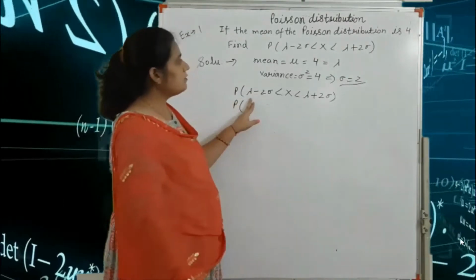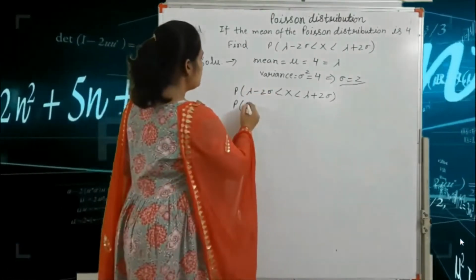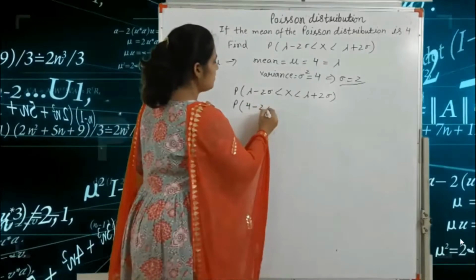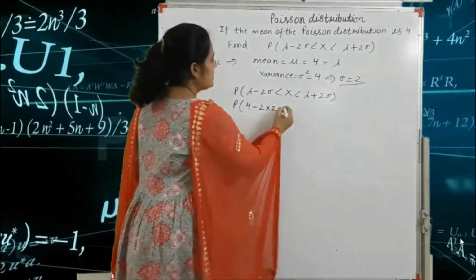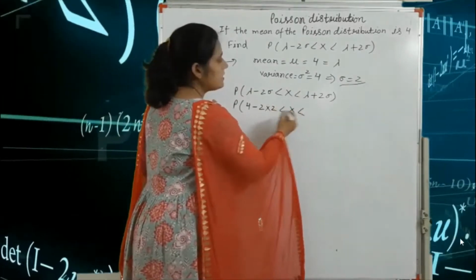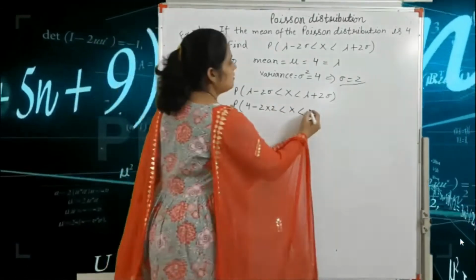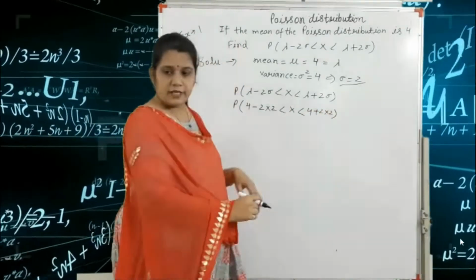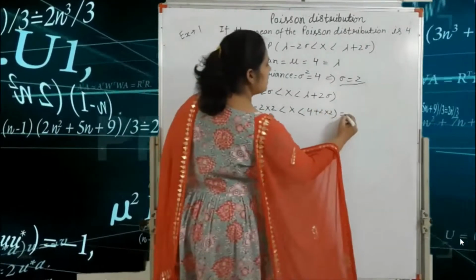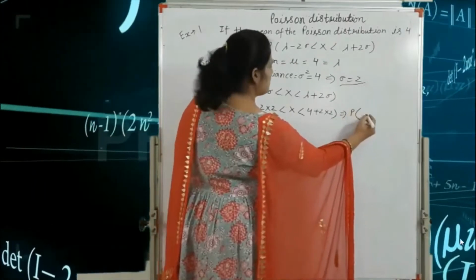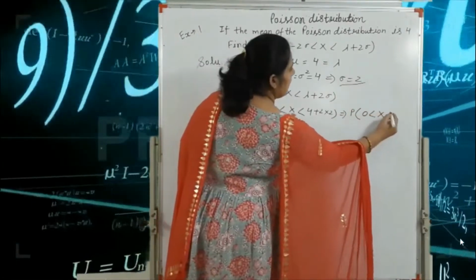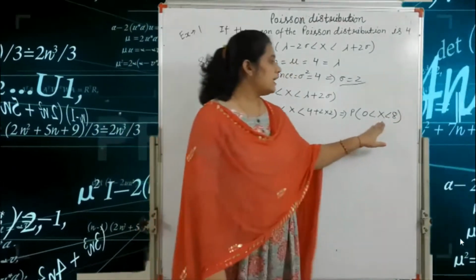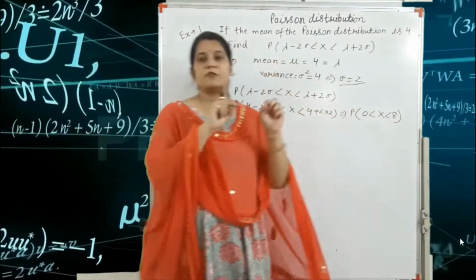Lambda is equal to 4, so we put 4 minus 2 into 2 less than capital X less than 4 plus 2 into 2. So this value is P(0 less than x less than 8). Here the value of x is between 0 and 8.